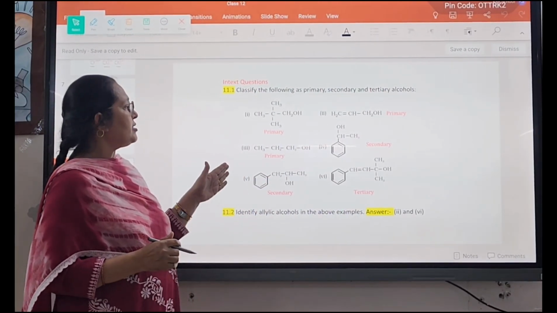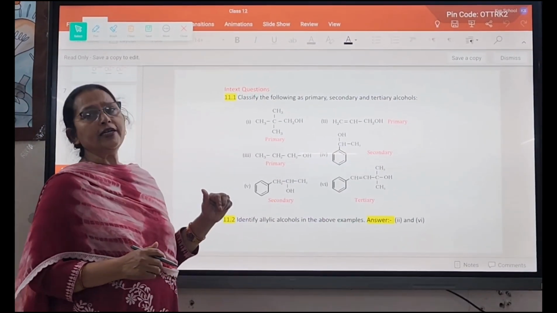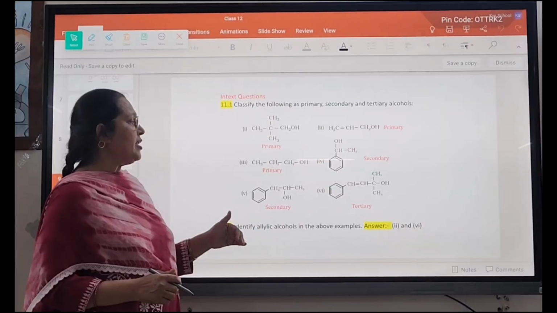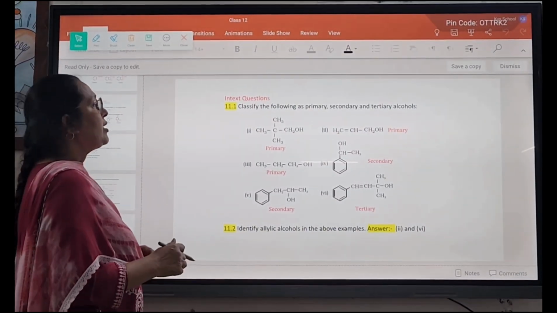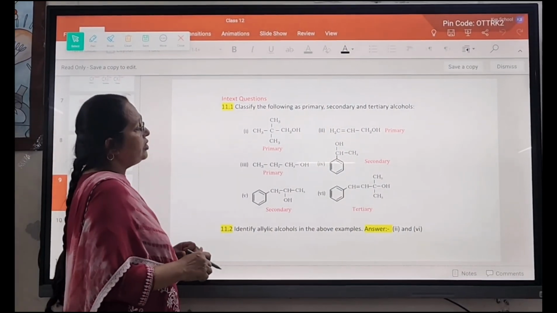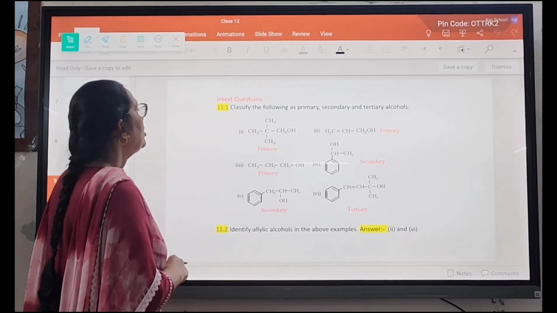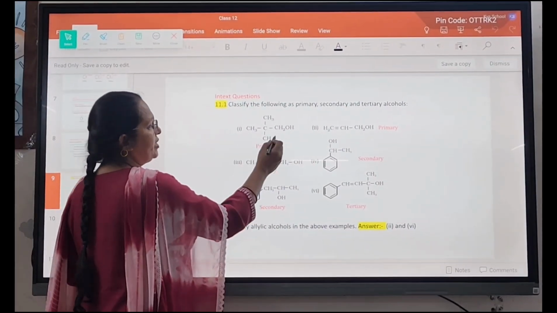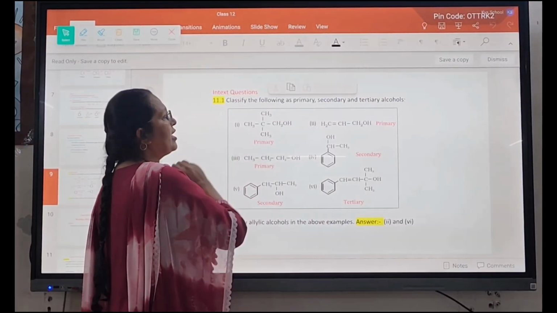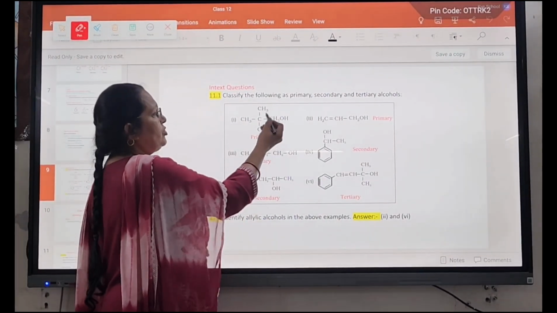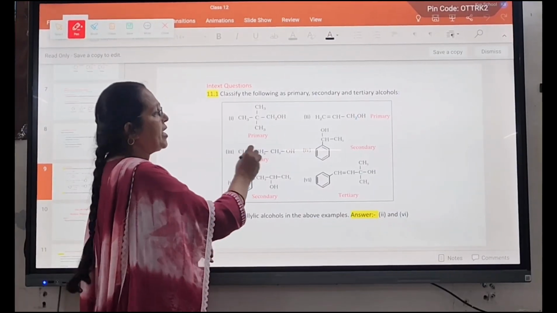In these six compounds, we have to identify the primary, secondary and tertiary alcohol, and we can also mark the vinylic, allylic, or benzylic group if present. So the first one is primary, as the carbon directly attached to the OH group has 2 hydrogen atoms, so it is primary.